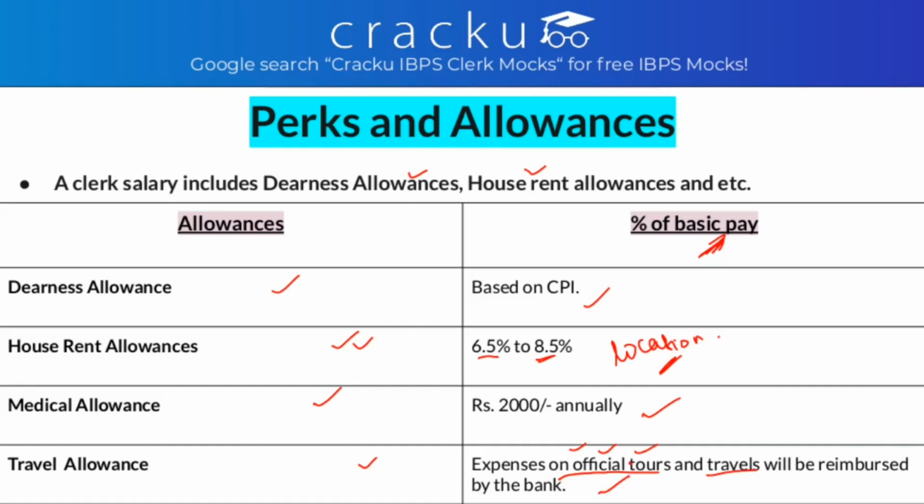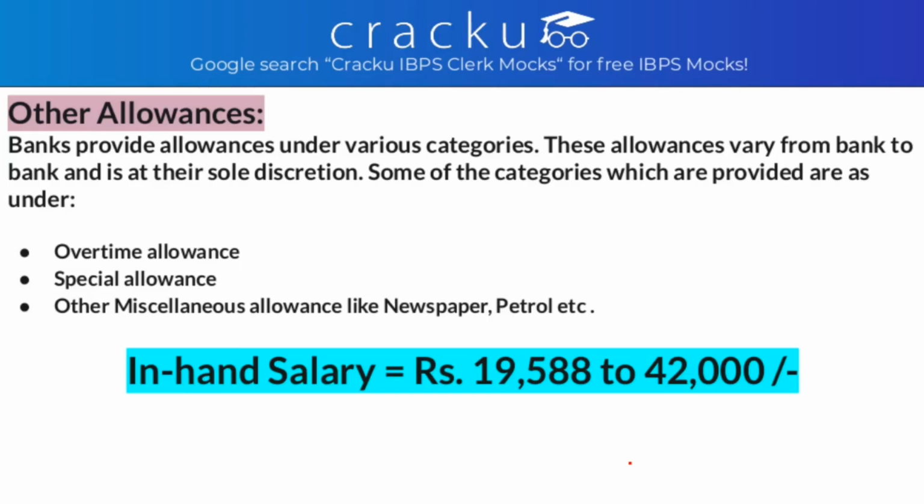So after this, let's see what are the other allowances. Allowance basically depends on the bank. So banks provide allowances under various categories. These allowances vary from bank to bank and are at their sole discretion. Maybe some banks are providing other benefits and maybe some are not. So it is up to the bank and it varies from bank to bank.